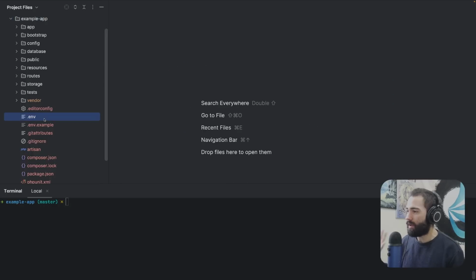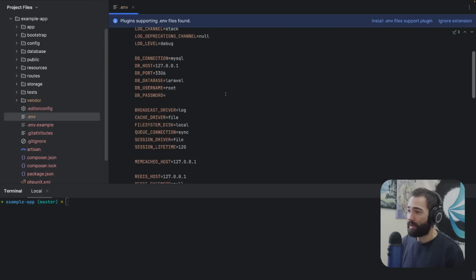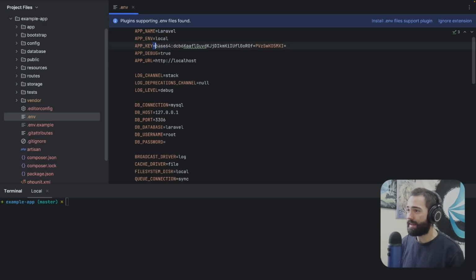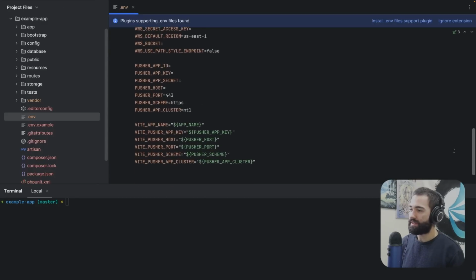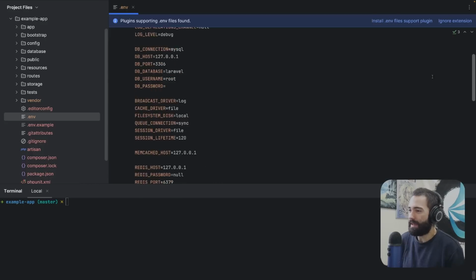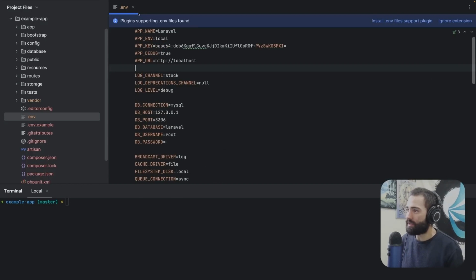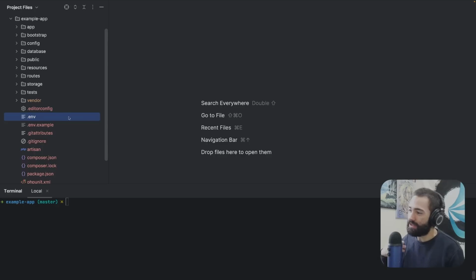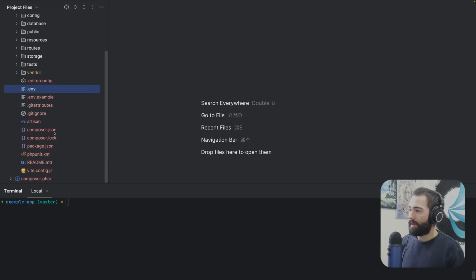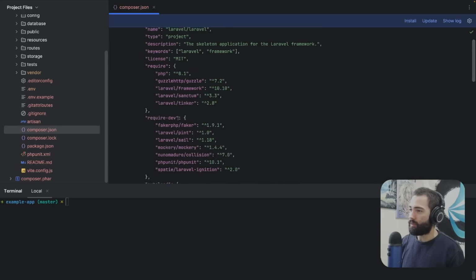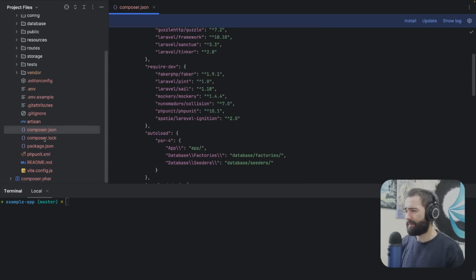So again, okay, it's actually using .env for environment variables. That is actually very nice. So it's reusing basically the same technology that is used elsewhere. It's nice to see it being reused rather than some proprietary thing like app settings that we have in the .NET world. We have composer.json, so this would be package management, same as package.json with the lock file, okay.